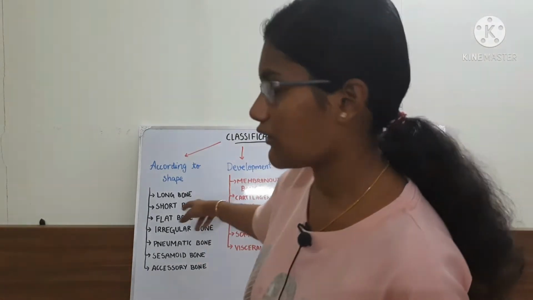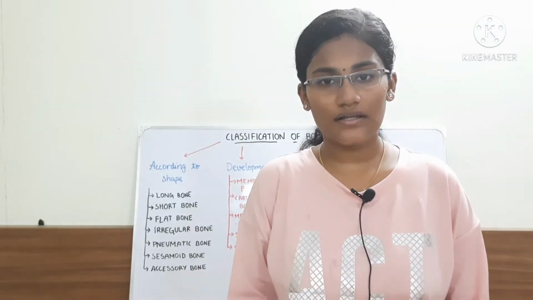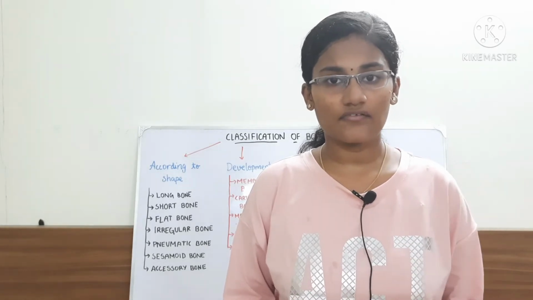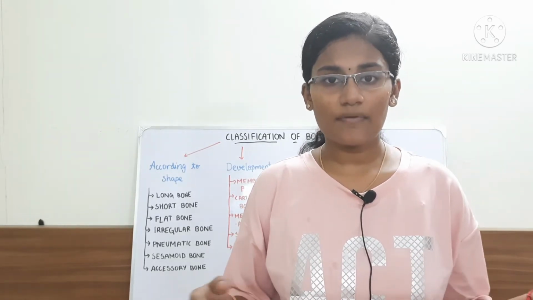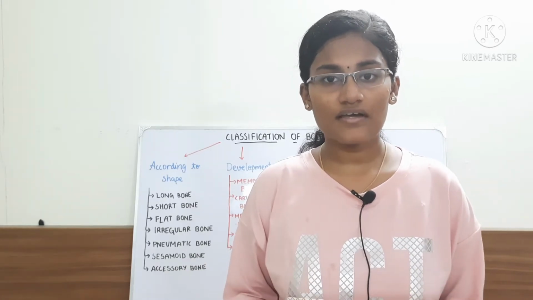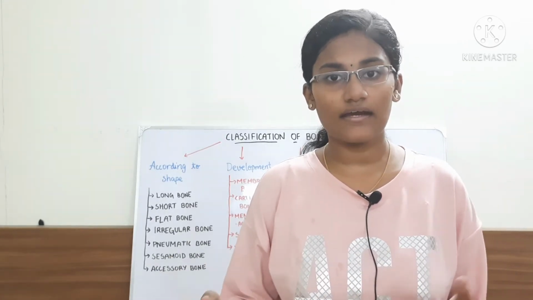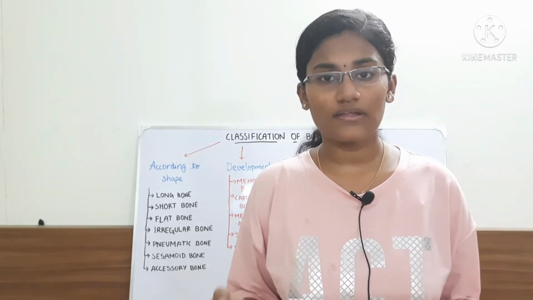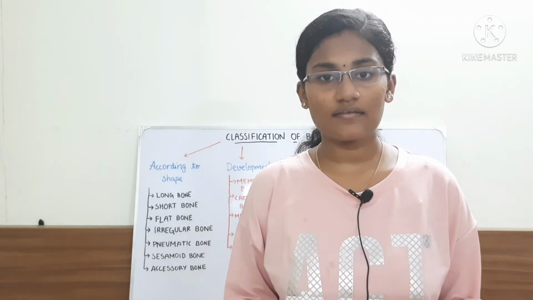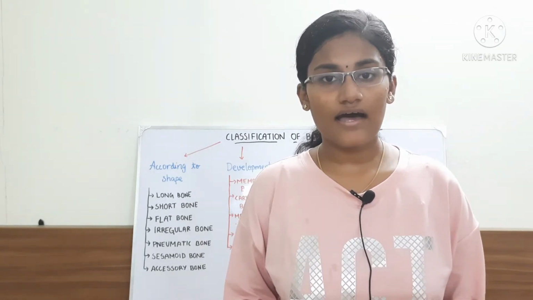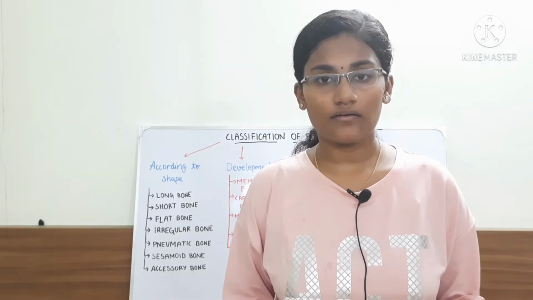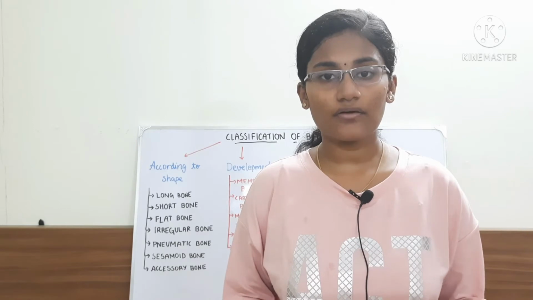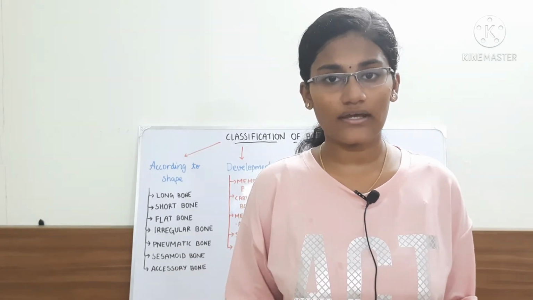So let's start off with the long bone. So the name itself says that the long bone is long, and the long bone has a diaphysis, and diaphysis means the shaft. It also has 2 epiphyses. Epiphysis is the end of the bone. So the diaphysis is the shaft, and the epiphysis is the end of the bone. And the epiphysis is a smooth and articular part of the bone, and it is expanded. And diaphysis has 3 borders, 3 surfaces, and also a medullary cavity and a nutrient foramen. So this nutrient foramen always grows in the direction away from the growing end of the bone.